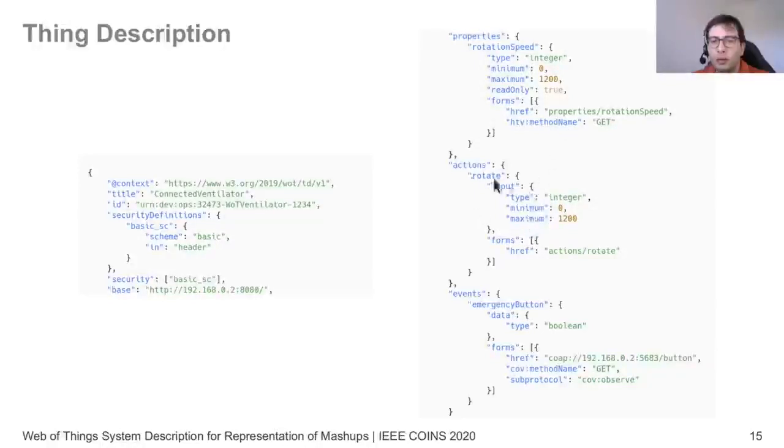And similarly, we see the actions and events. Very importantly, here we see that the event is using another protocol, in this case CoAP. This shows that with the Thing Description, we can combine different protocols. Here we can also have MQTT or Modbus for industrial cases. This is one of the powerful aspects of it, since the abstraction provided by the Thing Description hides the protocols, and we can just talk about reading properties, invoking actions, and subscribing to events.